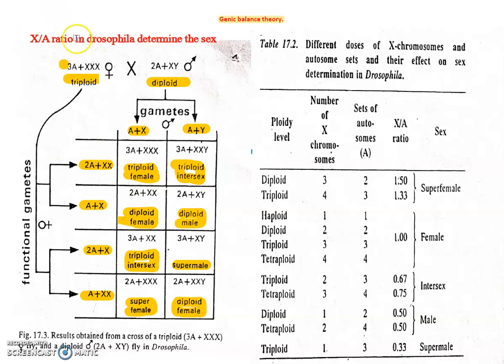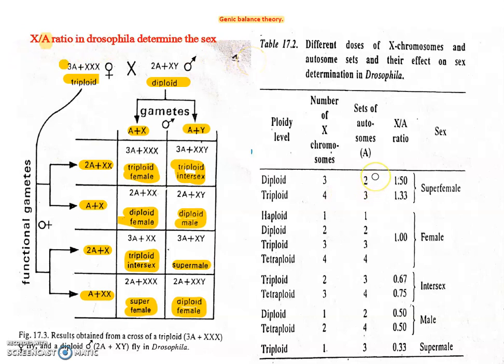So he determined there is no role of the Y chromosome in the determination of sex in Drosophila. Only the X and autosome numbers play a very important role. In the autosome A, there are some factors which determine the sex. So we perform the XA ratio in Drosophila.